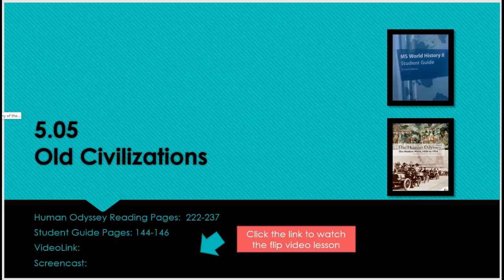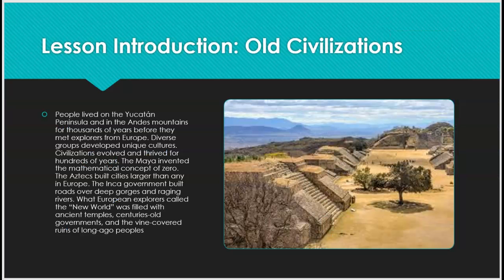5.05 Old Civilizations. This is the flip video lesson that goes along with your Human Odyssey reading pages 222 to 237 and student guide pages 144 to 146. Lesson Introduction: Old Civilizations. People lived on the Yucatan Peninsula and in the Andes Mountains for thousands of years before